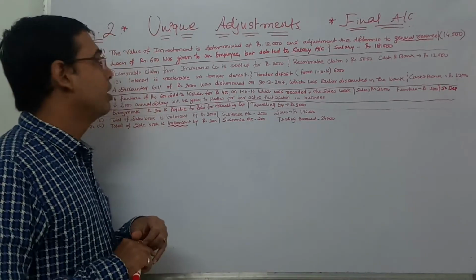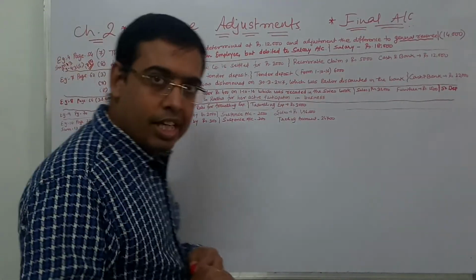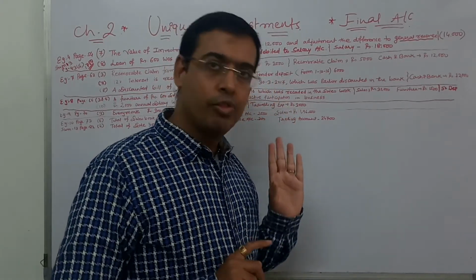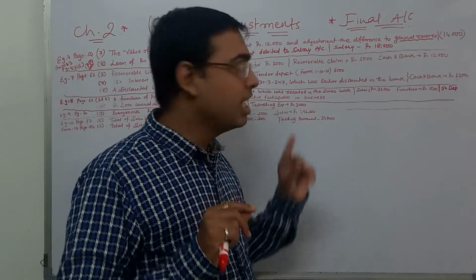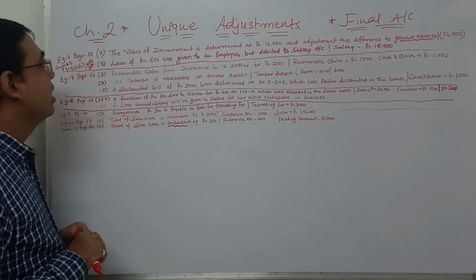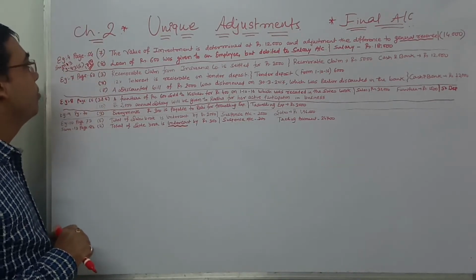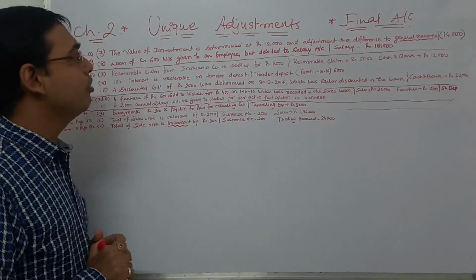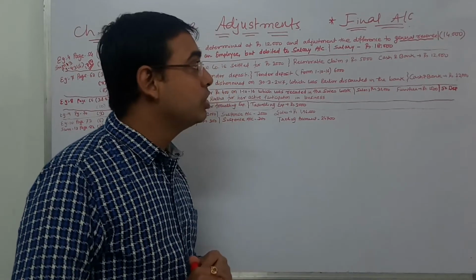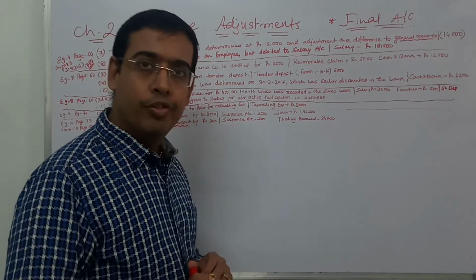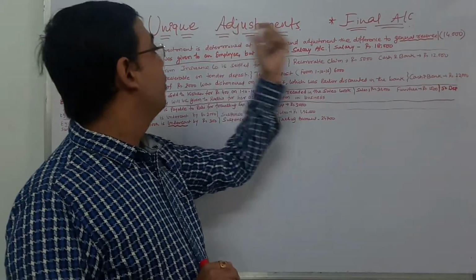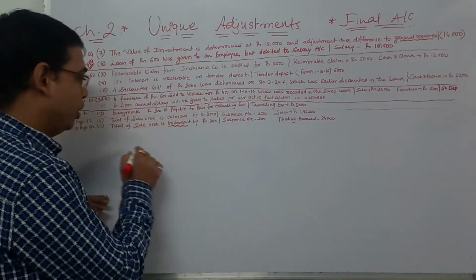Okay, so let's go further. As you have taken the book, I also require you to read from the book along with me so that you can understand the transaction as well as the importance of it. Let's go to page number 54, adjustment number 7 of example number 4. The value of investment is determined at 12,000 and adjust the difference to general reserve. If you look at the trial balance, the amount of investment is given as 14,000. So what will you do?